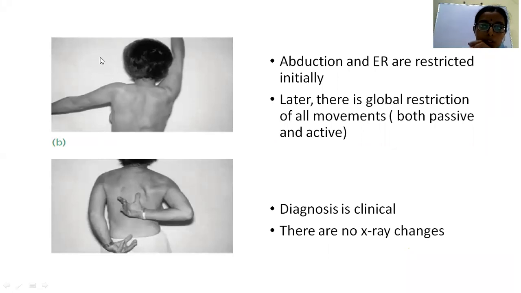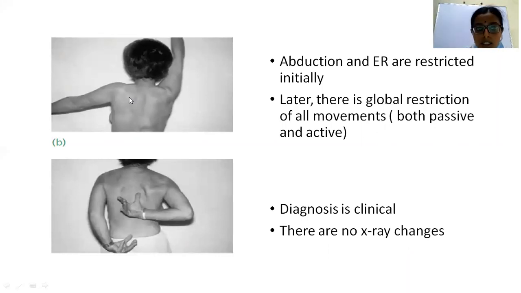Here one thing you have to understand: abduction for the initial 90 degrees is just the humeral head moving upwards in the glenoid cavity. That is the initial range of abduction. Later, gradually the scapula also moves against the thorax. The scapulothoracic movement contributes to the further range of abduction.